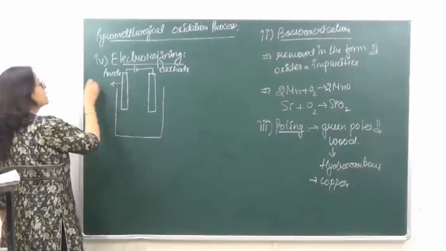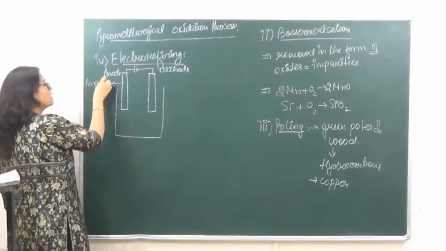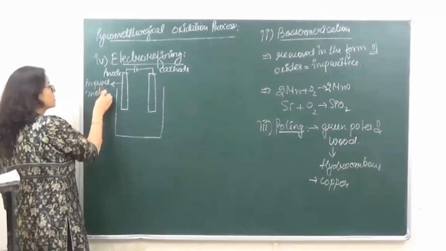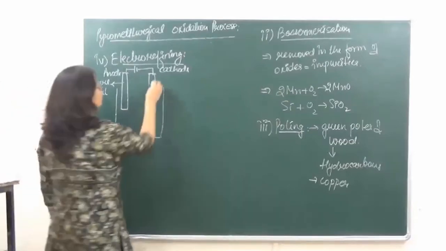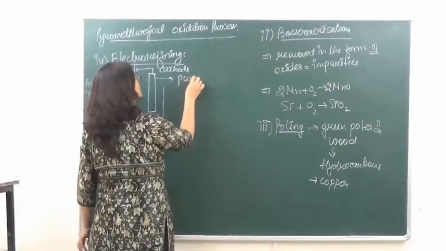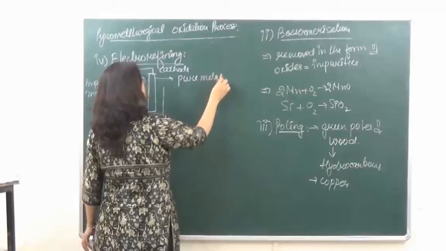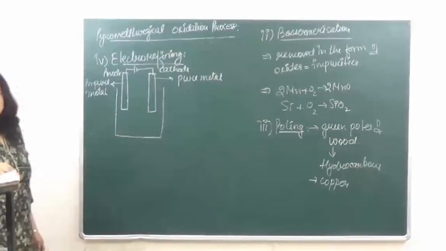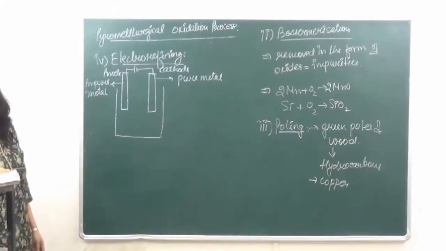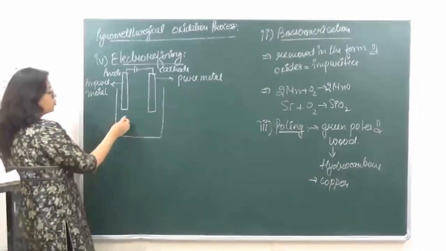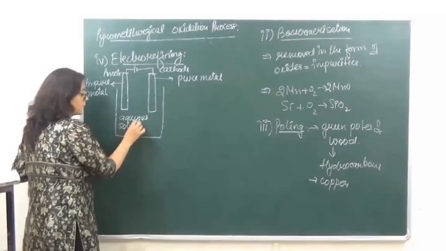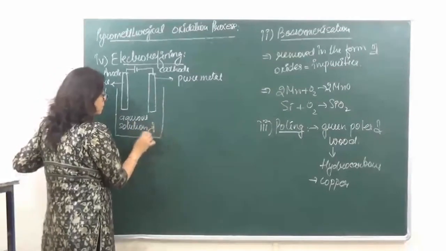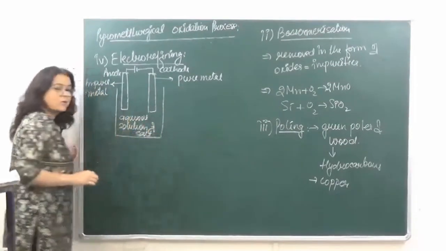The anode is generally the impure metal, and the cathode over here is going to be a strip of pure metal. The electrolyte which we are using over here consists of an aqueous solution of salt. Right? It is an aqueous solution of salt.